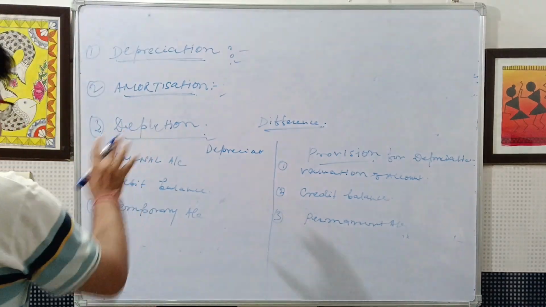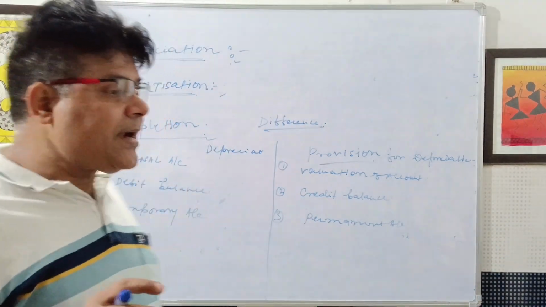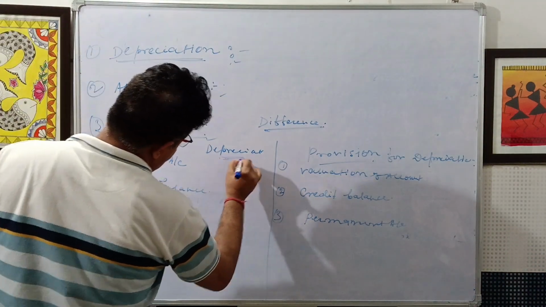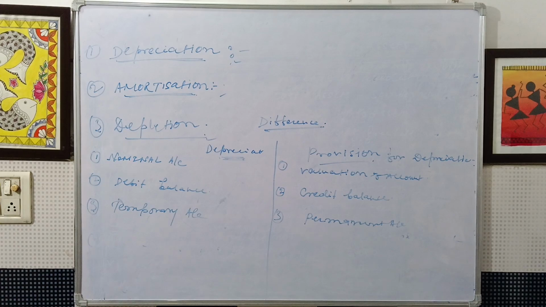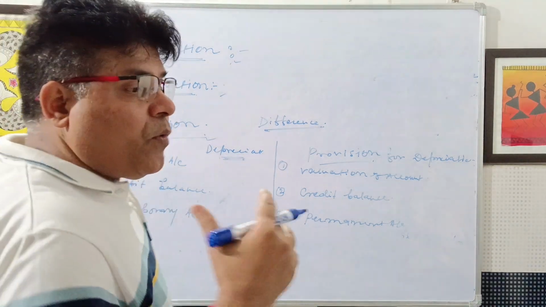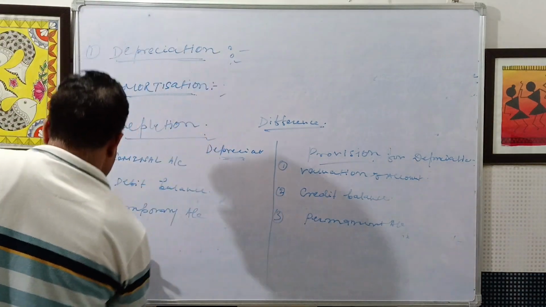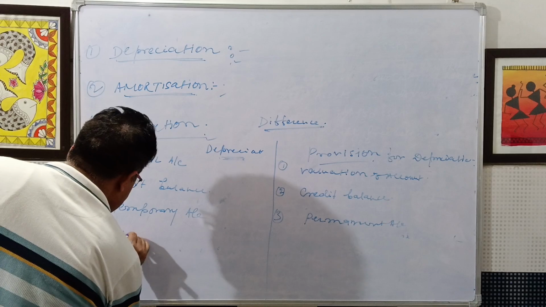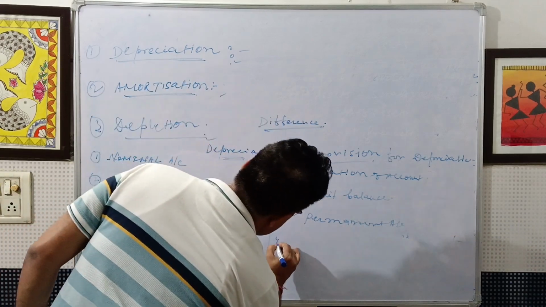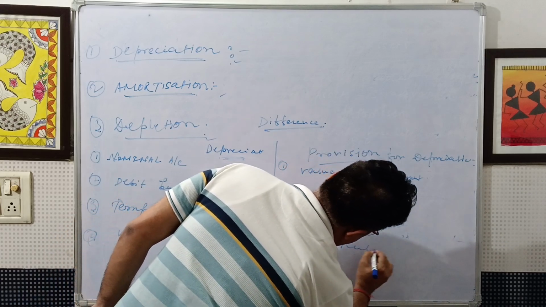The depreciation account is opened when an asset is shown at its written down value. And the provision for depreciation account is used when the asset is shown at the original cost. This one is the WDV, written down value, and this is the original cost.